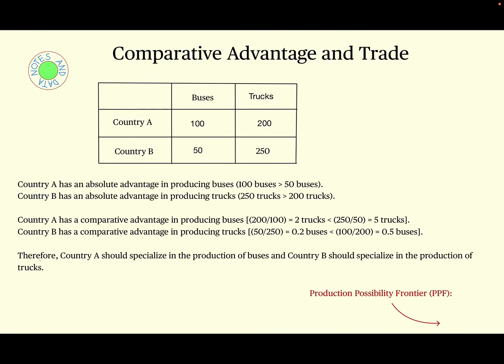Today, we're going to talk about comparative advantage and trade. Let's take a look at the chart below.